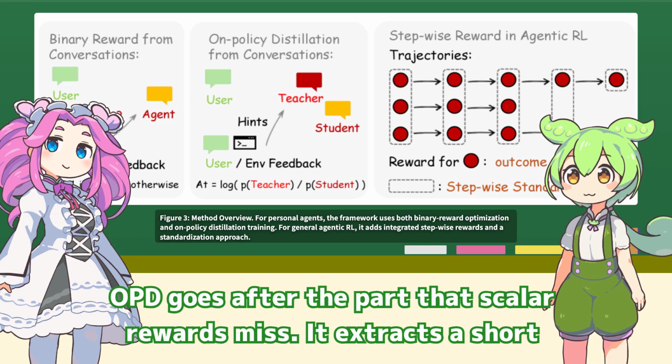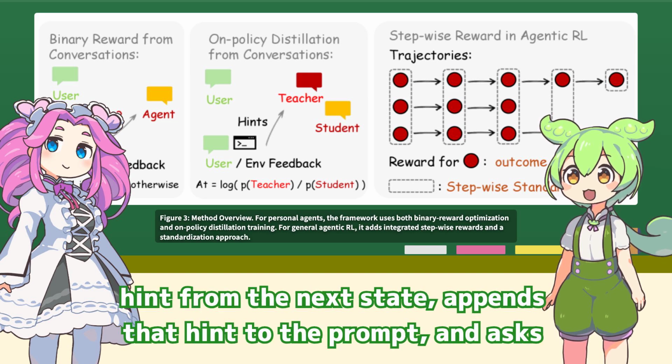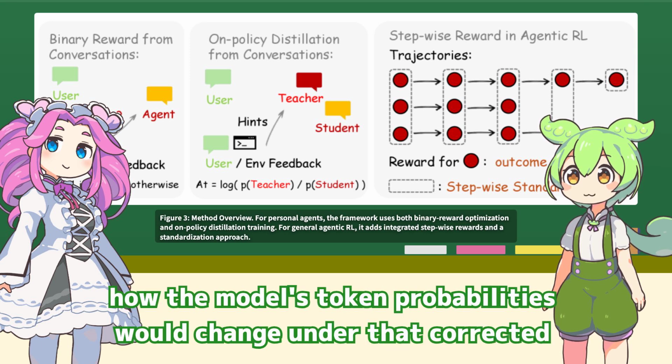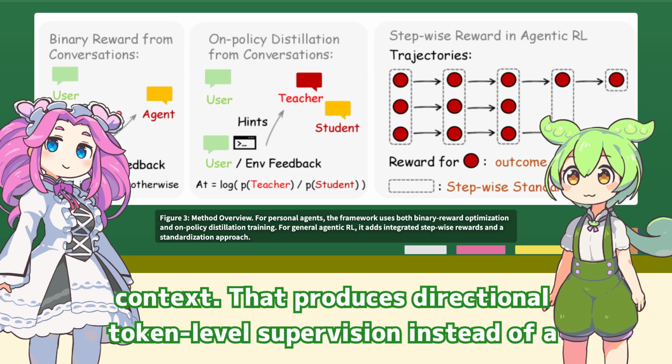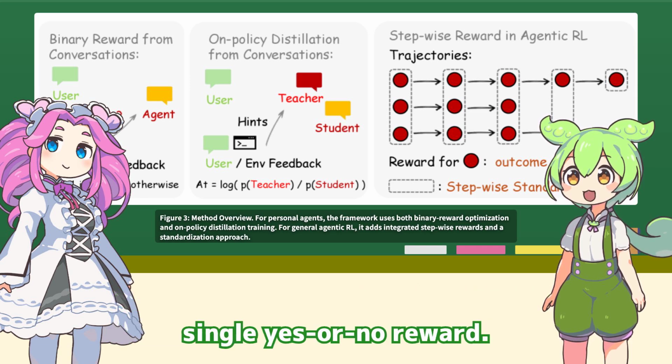OPD goes after the part that scalar rewards miss. It extracts a short hint from the next state, appends that hint to the prompt, and asks how the model's token probabilities would change under that corrected context. That produces directional token-level supervision instead of a single yes or no reward.